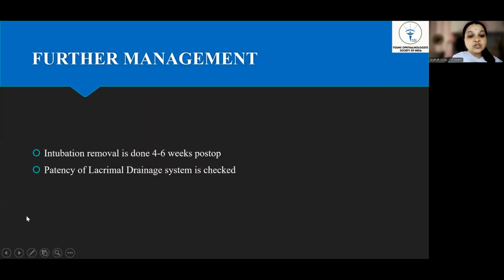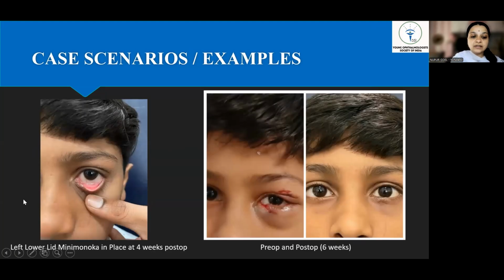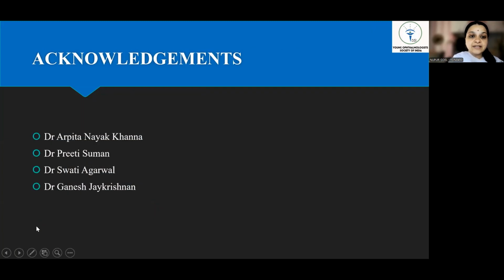Intubation removal is done 4 to 6 weeks post-operatively, and after removal, the patency of the lacrimal drainage system is checked. This is the image 4 weeks post-operative of the patient whose video we showed. As you can see, in the left eye lower lid, the mini Monoka stent is very much in place. And this is the pre-operative and the post-operative picture. This post-operative picture is 6 weeks after the removal of the mini Monoka stent, and the syringing was also patent in this child.